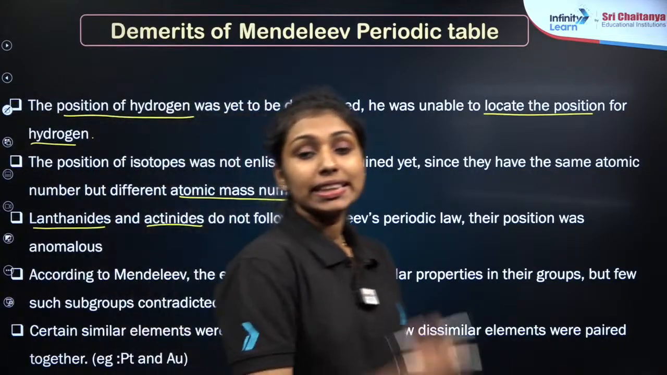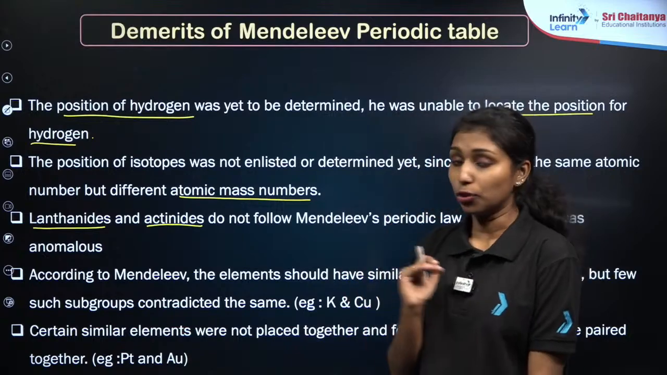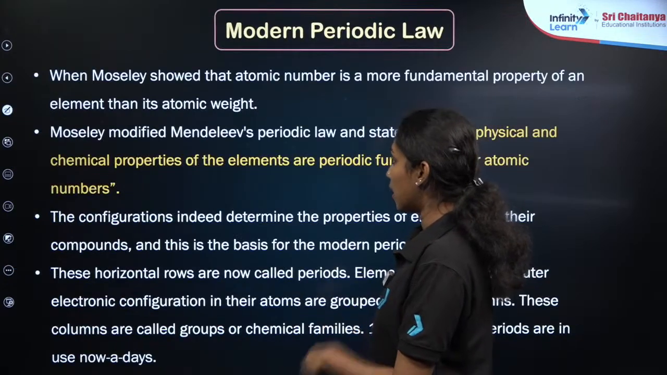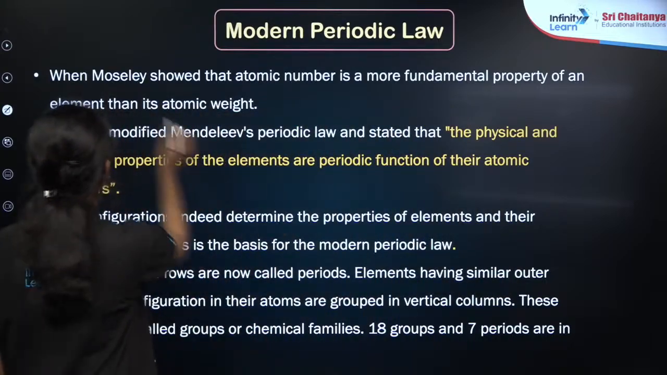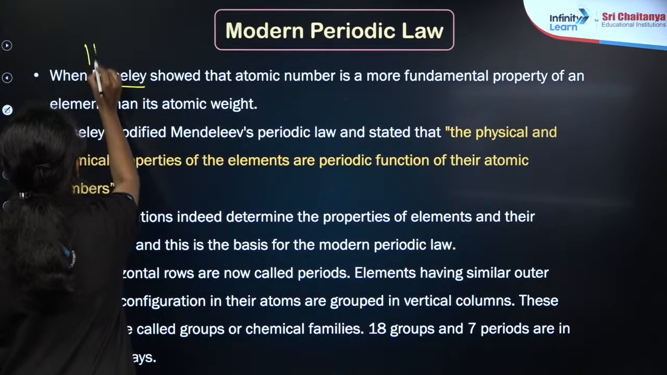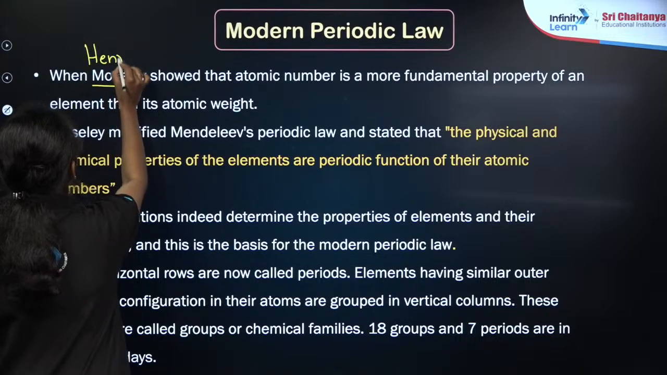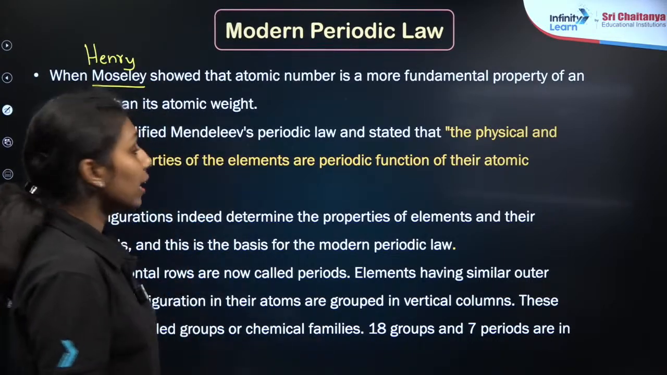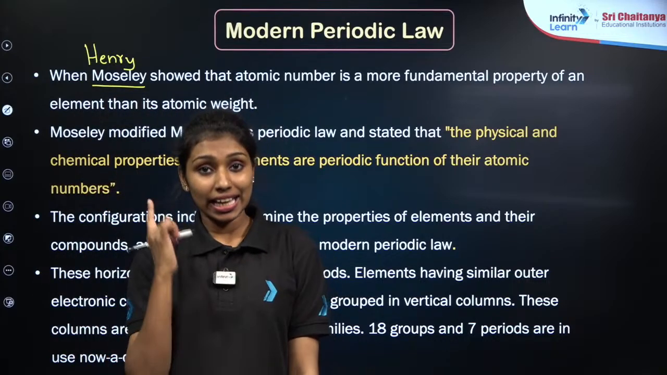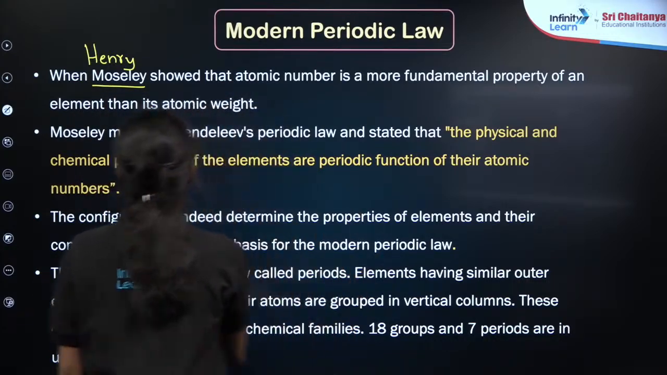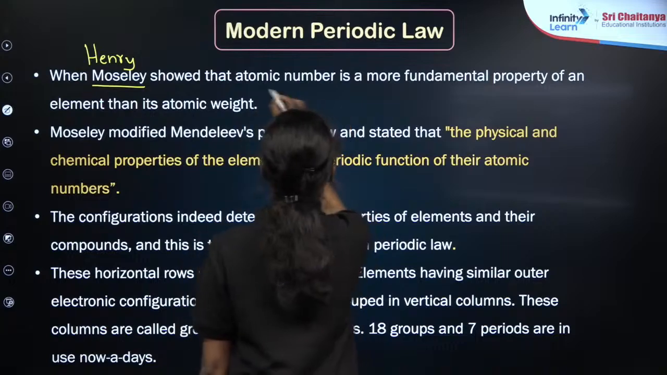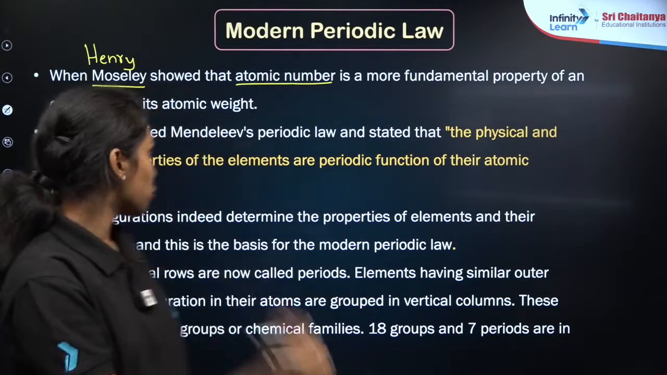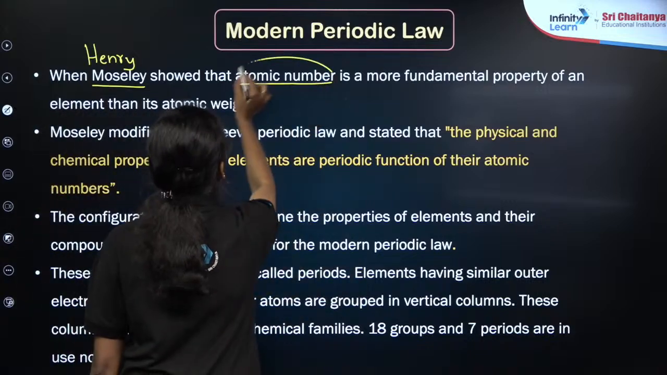In order to overcome these demerits of Mendeleev's table, another scientist came, that is Henry Moseley. He is an English physicist. He again classified the elements in increasing order of atomic number. This is the major contribution given by Moseley.